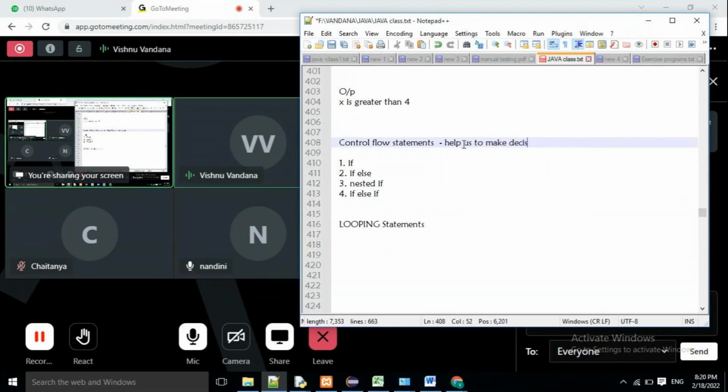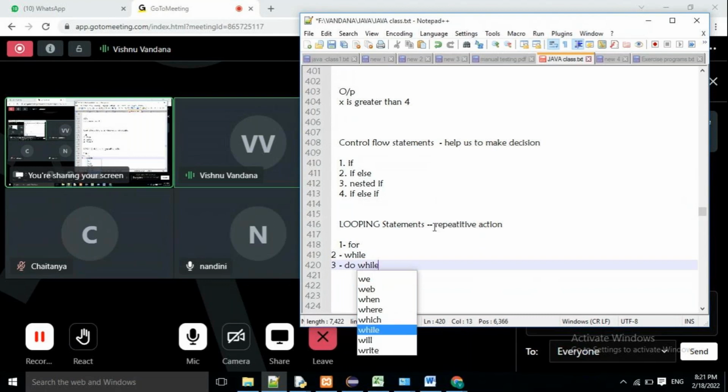Whereas looping statements, what do you understand by looping? Repetitive action. If I want to repeat a certain kind of task again and again, we go for the looping statements. Normally, there are three main looping statements. First one is for. The for keyword is used to repeat a certain part of the code. Then you have the while keyword to repeat it, and the third one is do while.